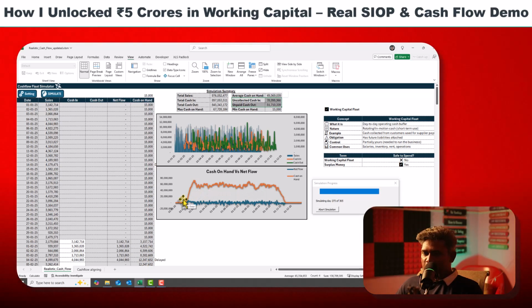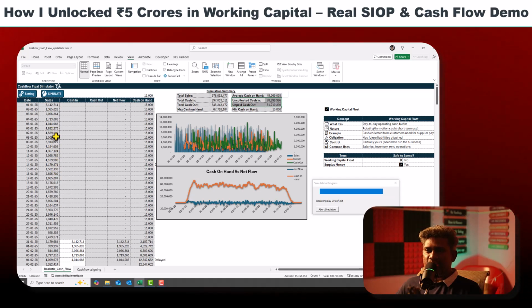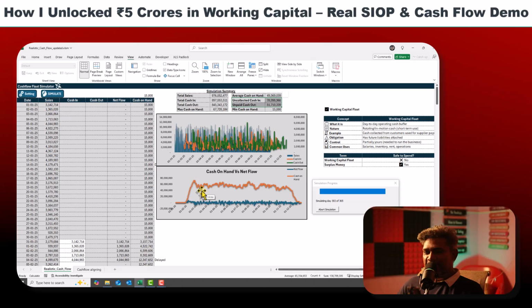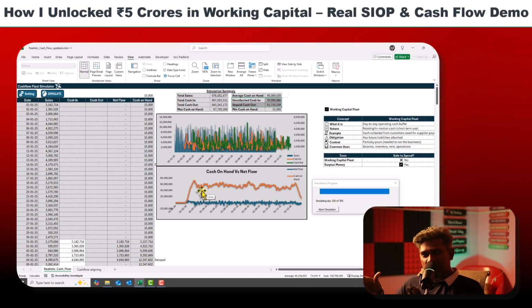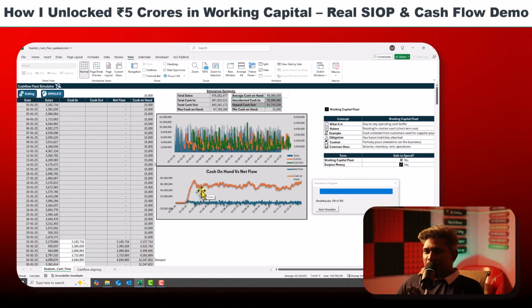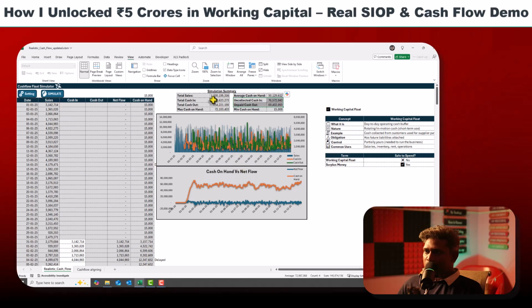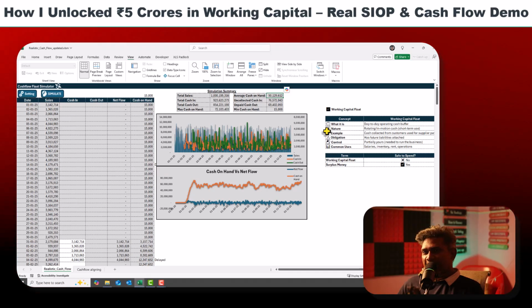So for sure we are going to keep some amount based on our present business scenario. This is one of the biggest advantages of using this simulation. Then we came to know that at any point of time we are going to keep this much amount. Fine, I think this simulation is going to end. So that means if it is a 100 crore business, then we are going to keep around 5 crore as a floating money.